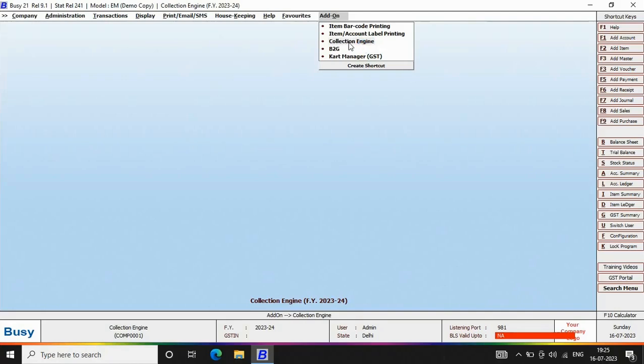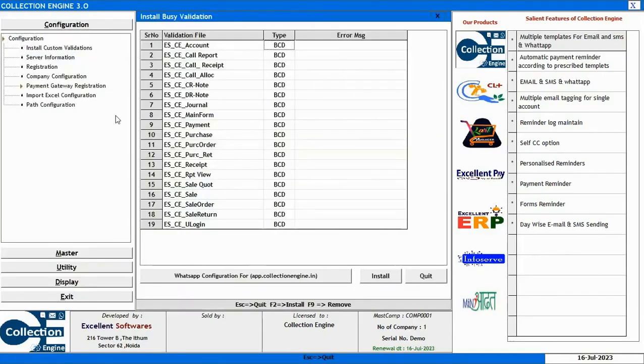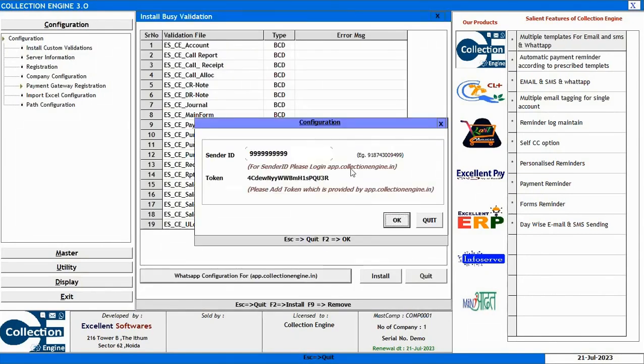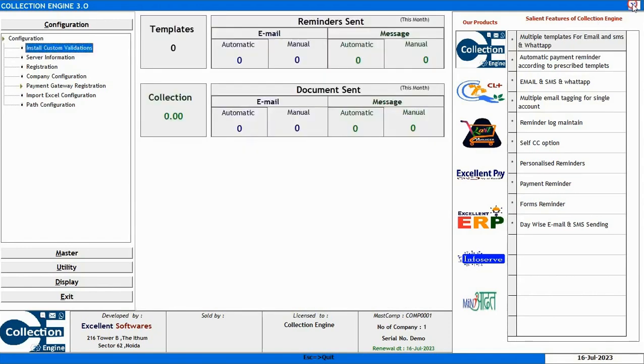Now coming back to Collection Engine, again we are going to the install custom validation option, clicking the WhatsApp configuration for app.collectionengine.in option, and here you will paste that token number. That is the token number you have generated using app.collectionengine.in. You can paste that token number here. So this is the process for installation and configuration of Collection Engine.